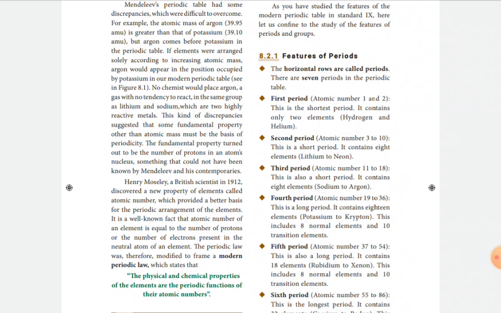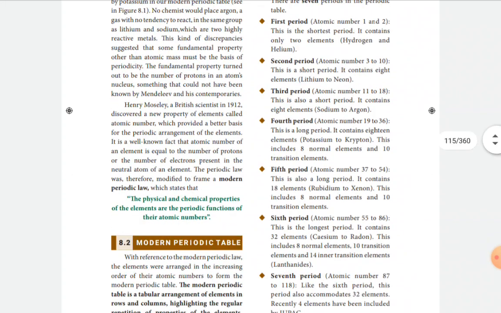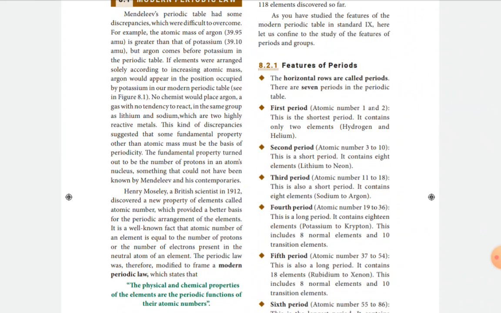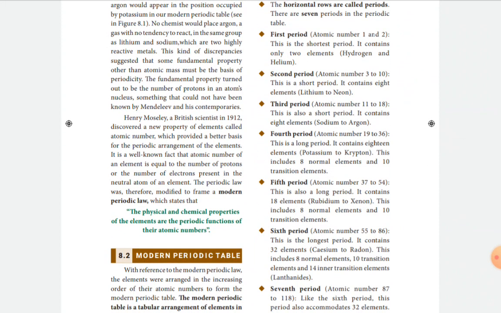The next questions are simple ones; you try to give the answer. What are periods? The horizontal rows in the modern periodic table are called periods. How many periods are there in the modern periodic table? There are 7 periods. Which is called the shortest period? That is the first period, because it contains only 2 elements, hydrogen and helium.